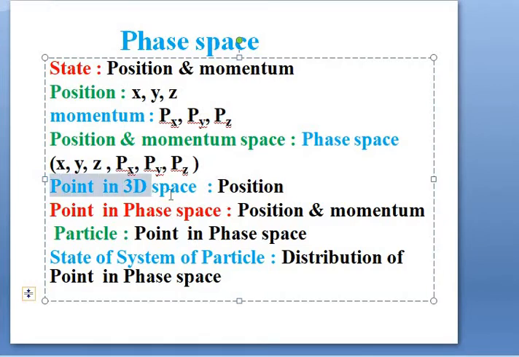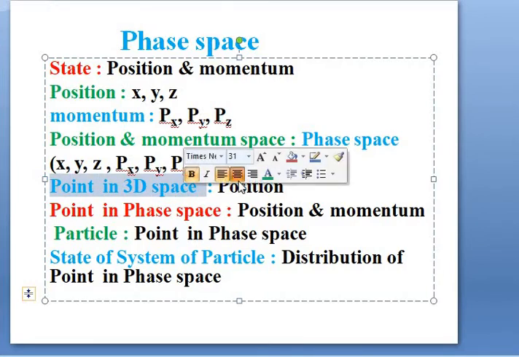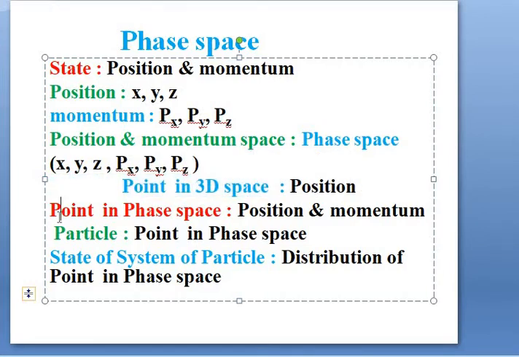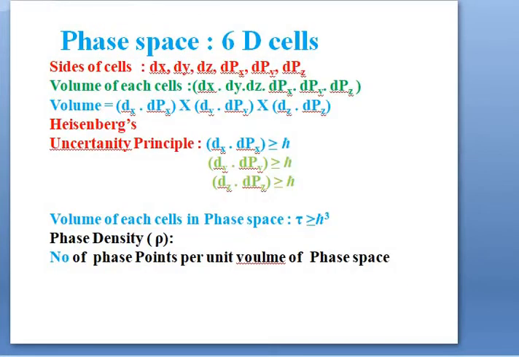The point in 3-dimensional space corresponds to position, whereas a point in phase space corresponds to position as well as momentum, and therefore every particle is represented by a point in phase space, and a system of particles, that is the state of the system of particles, is described by the distribution of phase points in phase space.